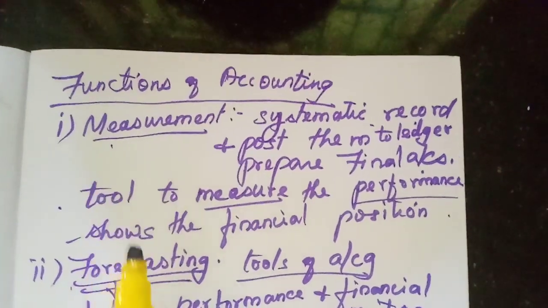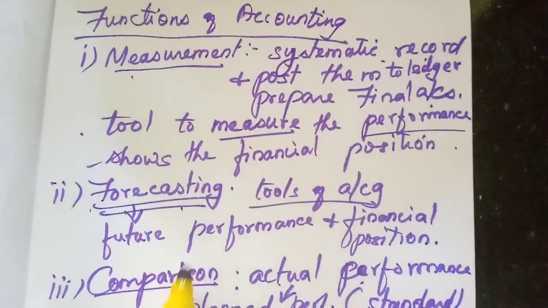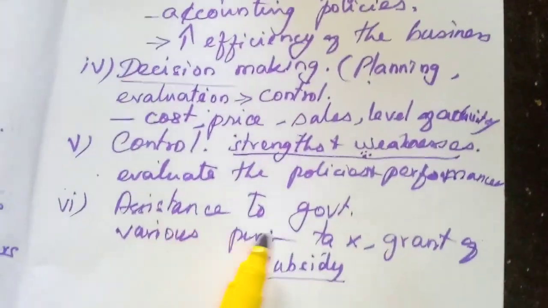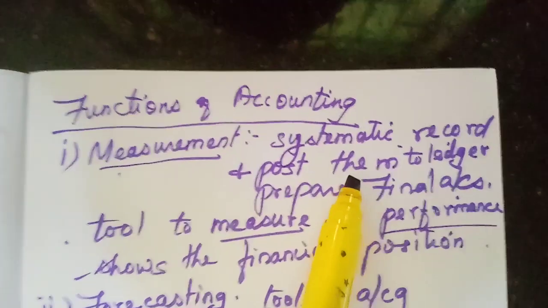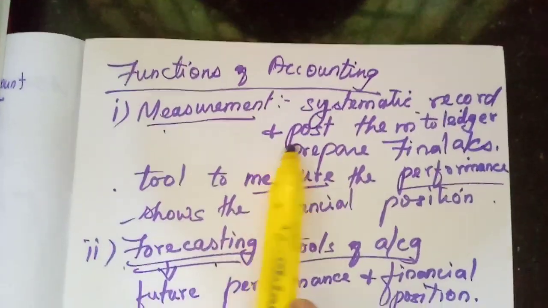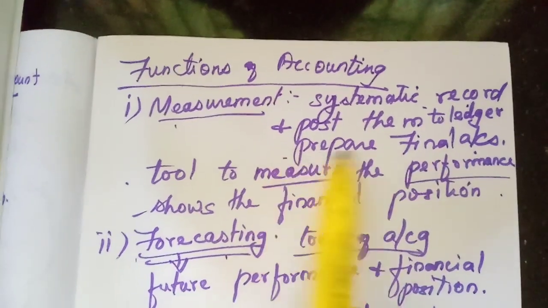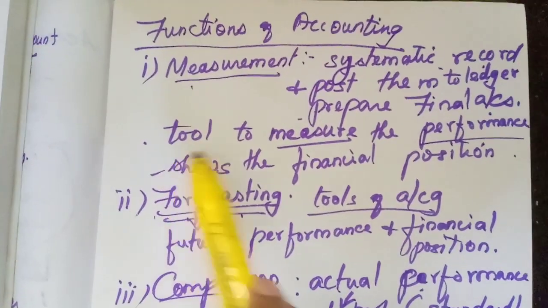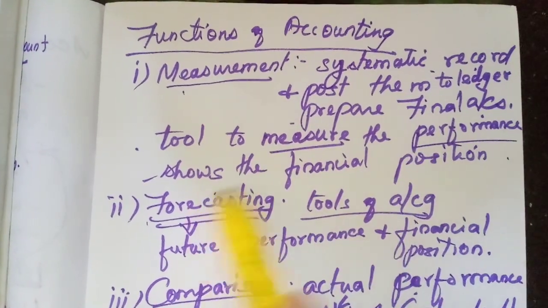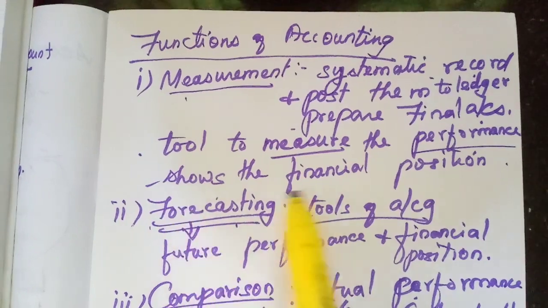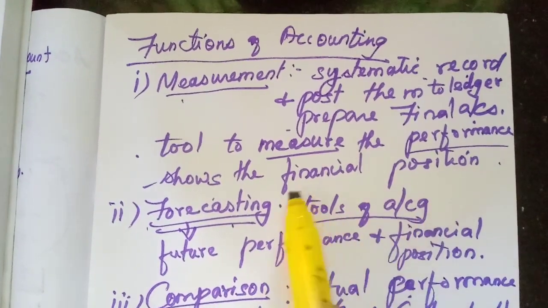First one, measurement, then forecasting, then comparison, decision making, control, assistance to government. What is measurement? Accounting is a systematic record of financial transactions, posting them to the ledger and preparing final accounts. So accounting is acting as a tool to measure the performance of the business concern, and financial accounting shows the financial position of the business.